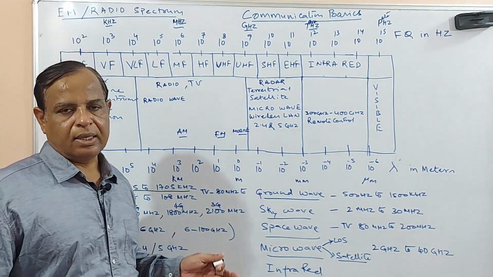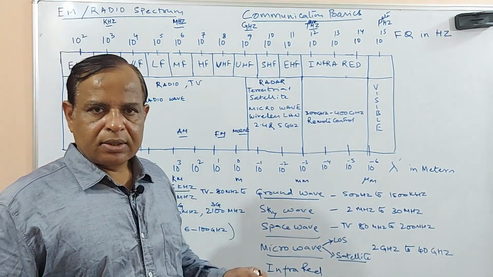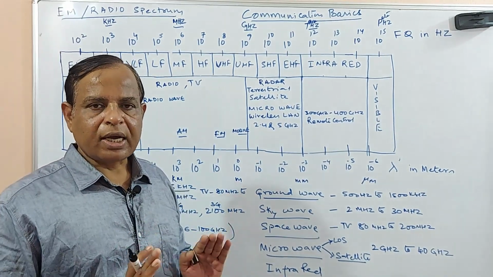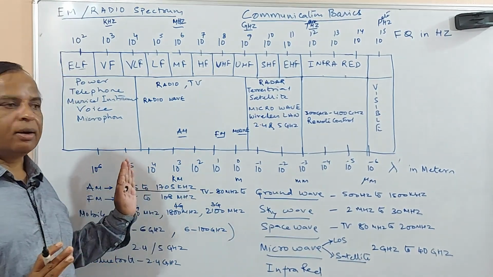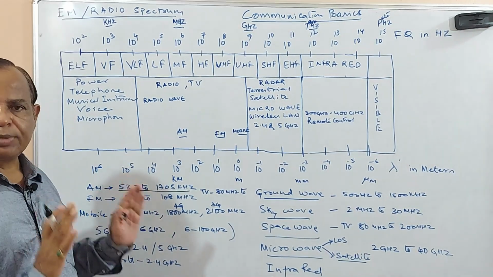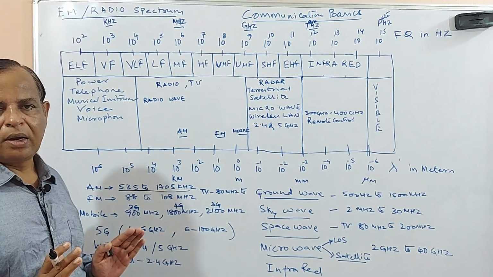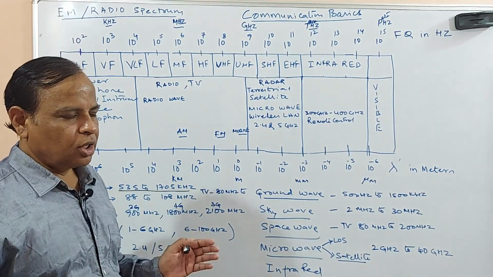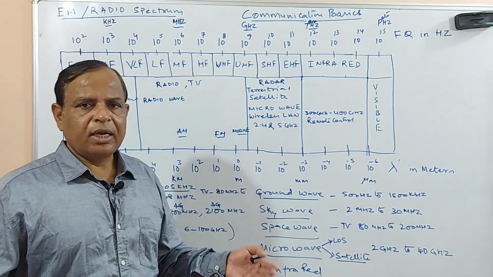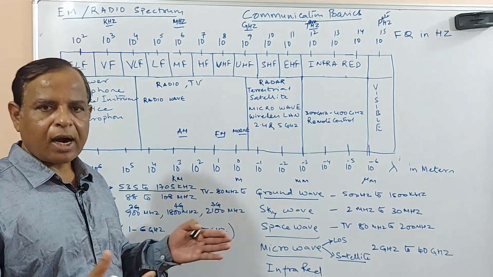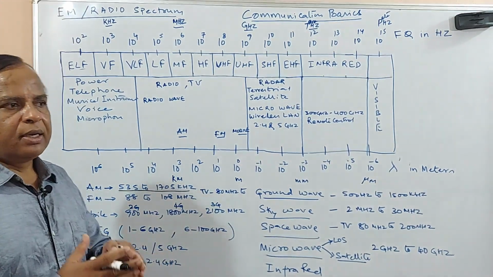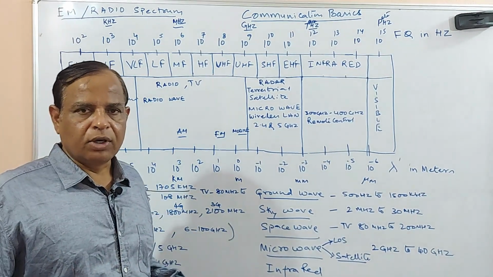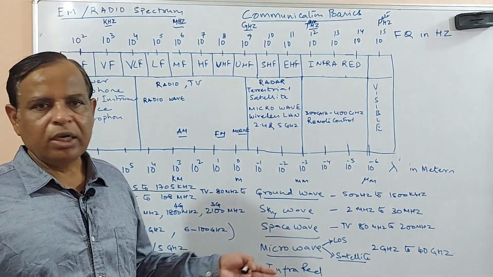Who has decided? Some governing body has already decided, so that all over the world these frequencies are utilized only for this specific purpose. That is how any manufacturer making hardware, suppose you want to make an FM radio, let it be manufactured in any part of the world, you can use it.